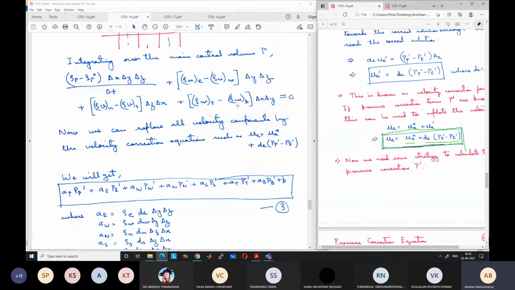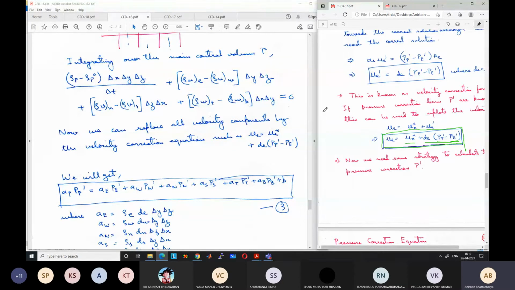And then you will get all the pressure correction terms. For each case, you will get one PP dash term and one pressure correction term corresponding to that grid, like PP dash and PE dash, PP dash and PW dash, PP dash and PN dash. So you will get 7 pressure correction terms: PP dash, and then PE dash, PW dash, PN dash, PS dash, PT dash, and PB dash.